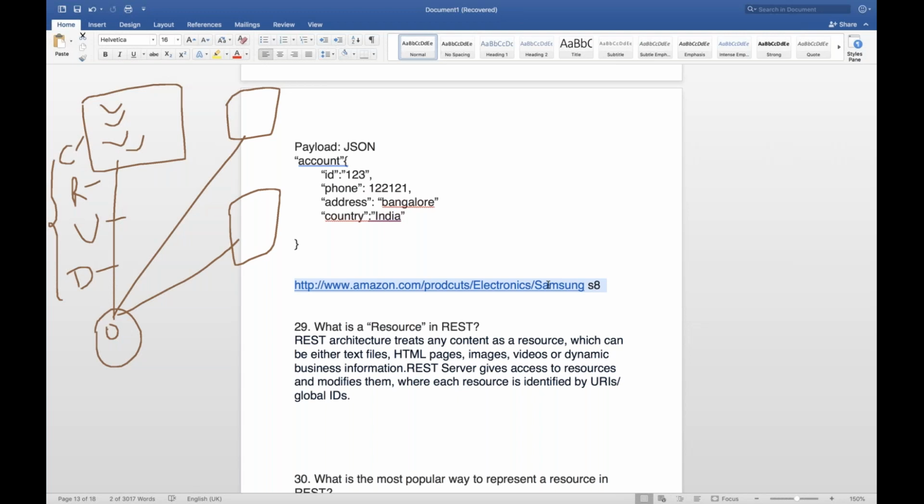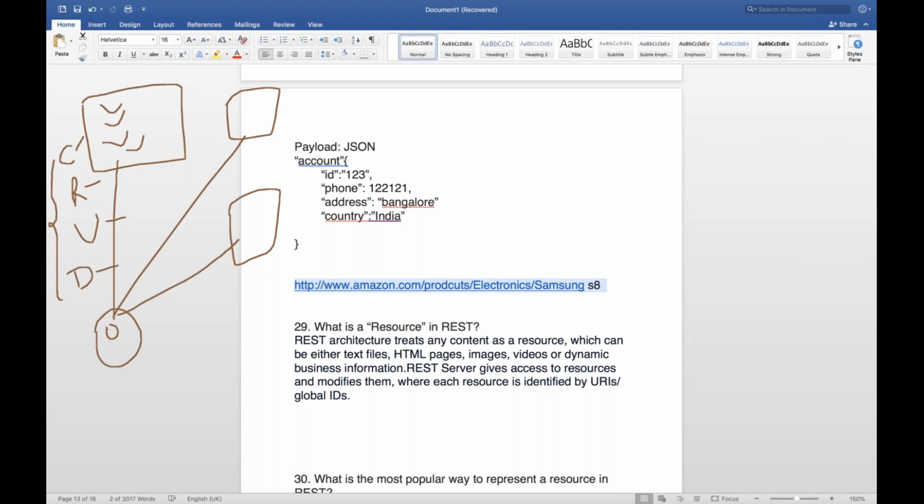But who is calling this API? We are calling the API in the background. The moment I write in the search bar on Amazon.com, the moment I write Samsung S8 and press enter, internally this particular backend API will be called, and then the content will be given to you, and the UI developer converts that JSON or XML content into HTML, and then it will be displayed on the UI.